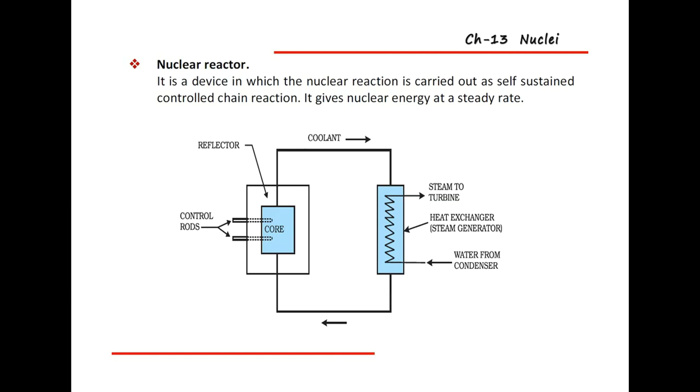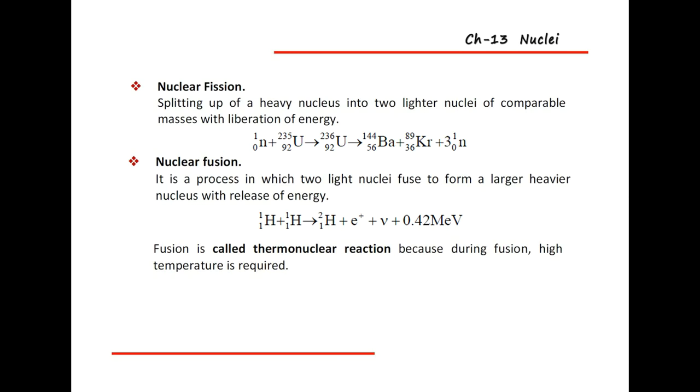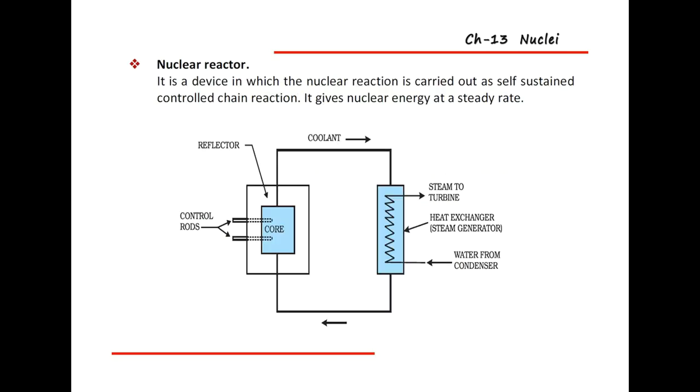So what does it mean? Whenever the nuclear fission reaction, that is the splitting of a heavy nucleus, takes place, splitting the heavy nuclei releases three more neutrons.